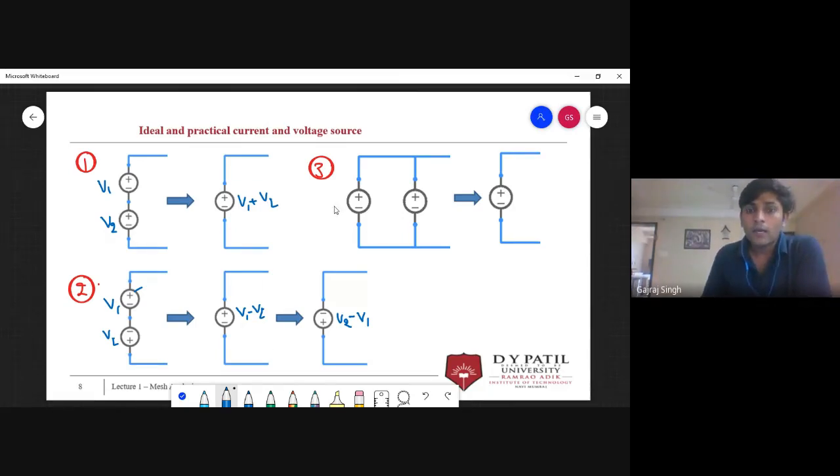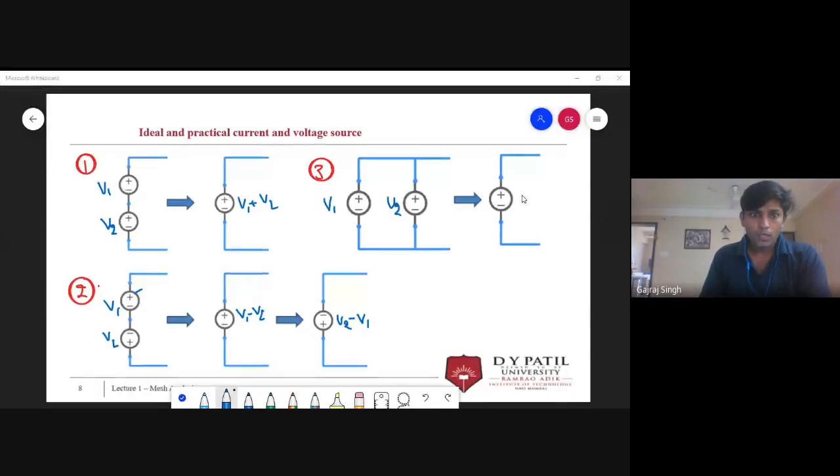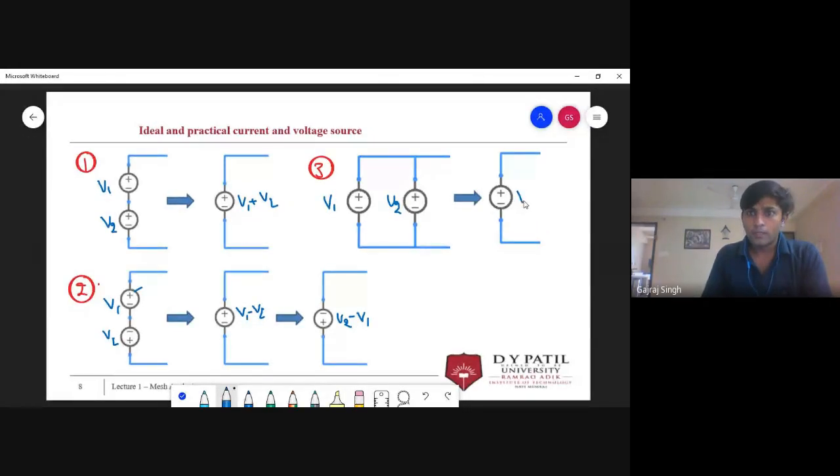Okay, next, let's see about this. Suppose we have two voltage sources with voltages V1 and V2, two voltage sources in parallel, and those are ideal voltage sources. What will be the equivalent voltage? Tell me. Yes, you are all right, the voltage over here is going to be V1 equal to V2.